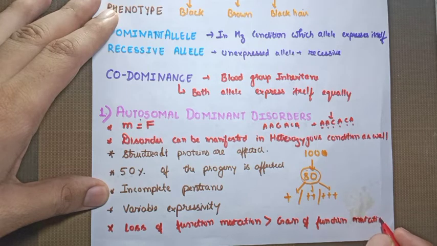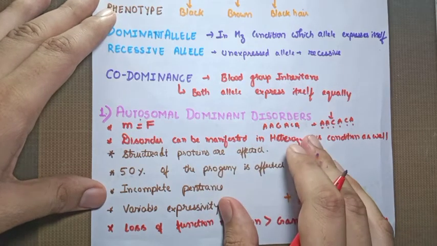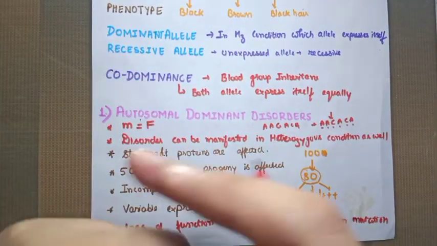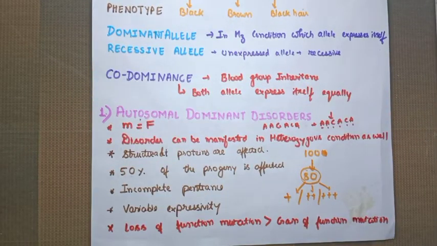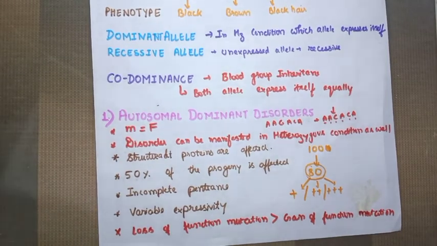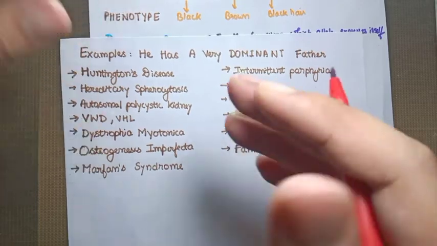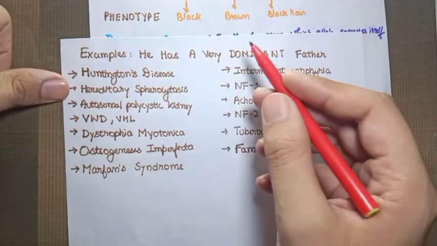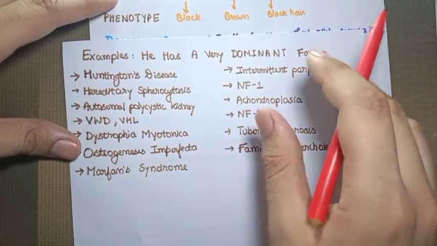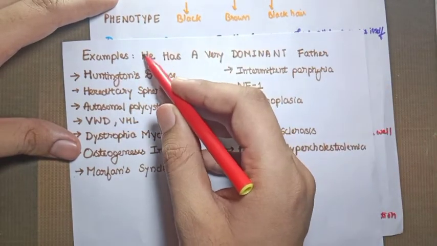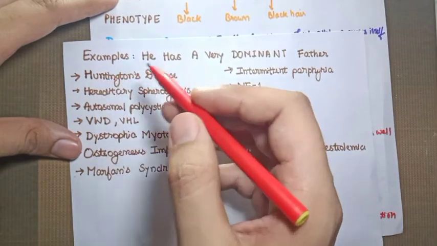So these are all the points you must know about autosomal dominant disorder. Let's talk about the examples. We have a plethora of examples to remember, but don't worry, we have a trick as well. The trick to remember the examples is: "He has a very dominant father." Only the capital letters will be our focus. H stands for Huntington's disease.